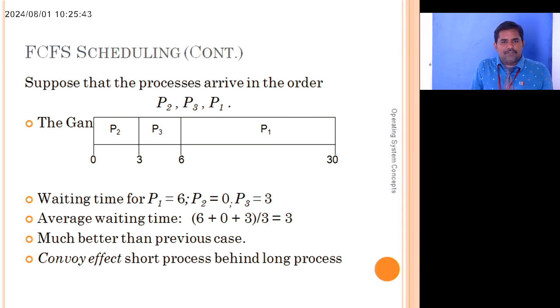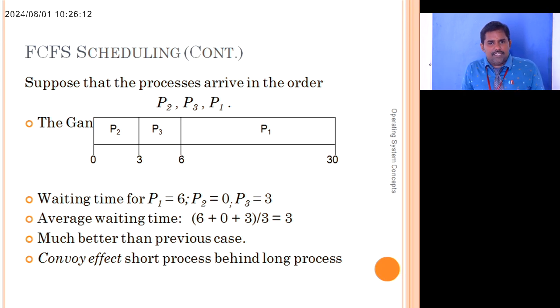Suppose FCFS scheduling works in this order: P2 arrives first, then P3, then P1. P2 has no waiting time because it arrived first. P2 is executed within 3 units, P3 within 6, and P1 after that. The waiting times change entirely: P1 has 6, P2 has 0, P3 has 3. The average waiting time is 6 plus 0 plus 3 divided by 3, equal to 3, much better than the previous case.